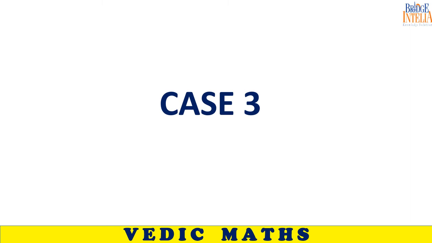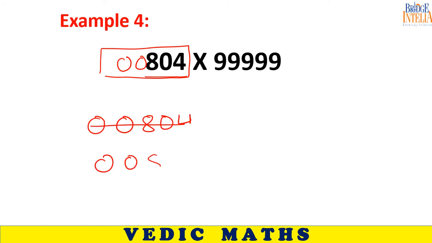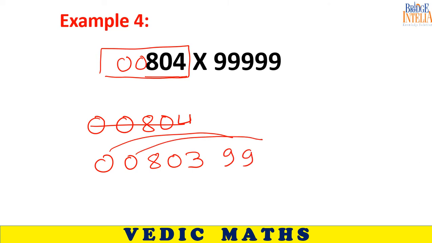So I am coming straight to case 3. Okay, one last one. 803999196. 9 minus 0, 9. 9 minus 0 again, 9. 9 minus 8, 1. 9 minus 0 again, 9. 9 minus 3, 6. So this is the final answer.